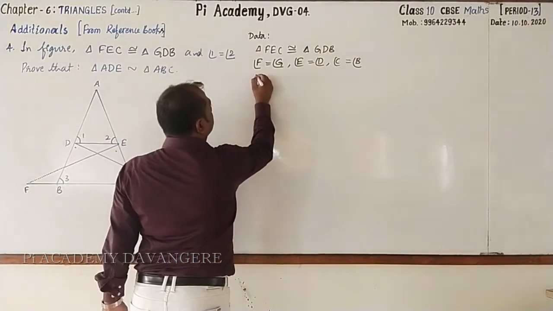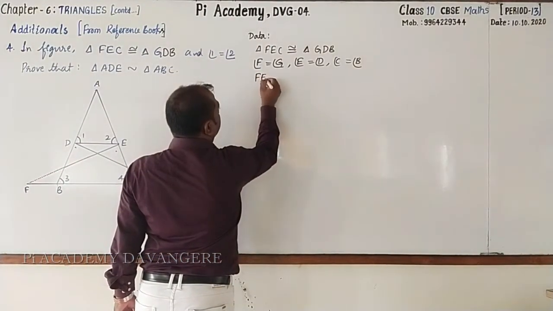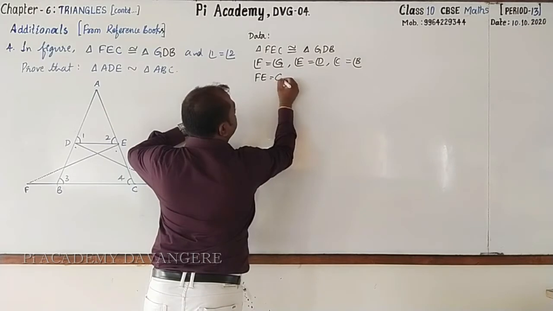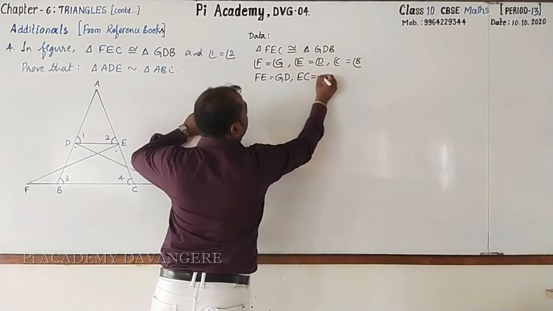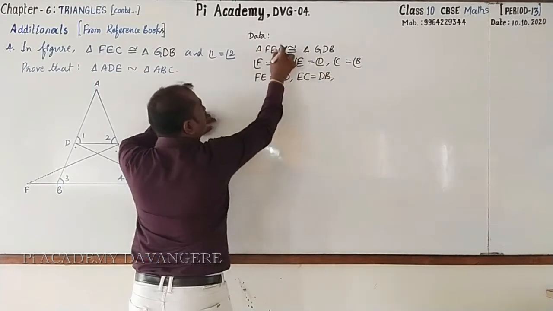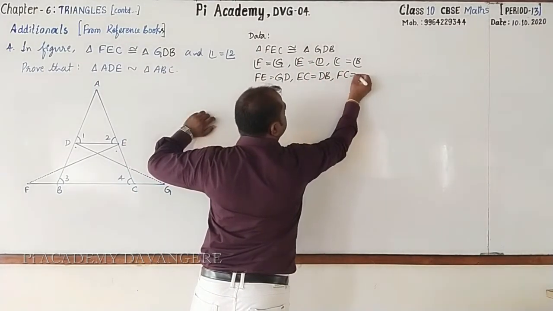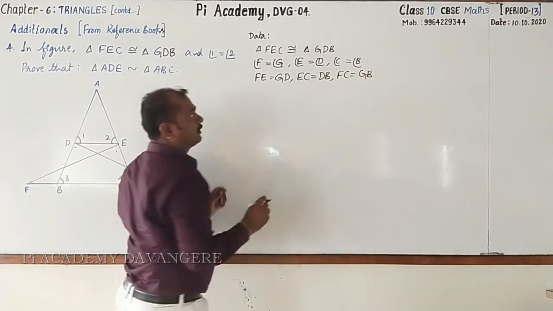I'll write FE. This is equal to GD. EC is equal to DB. And FC is equal to GB. Followed?